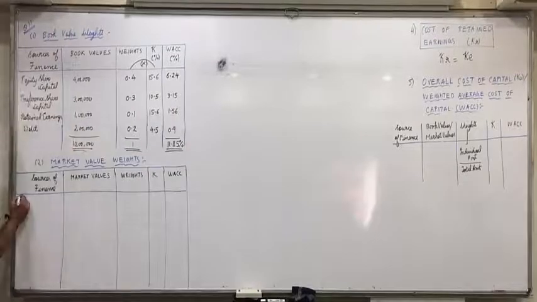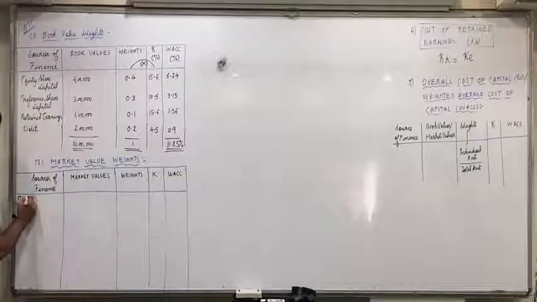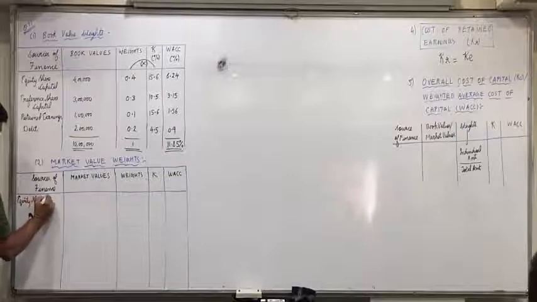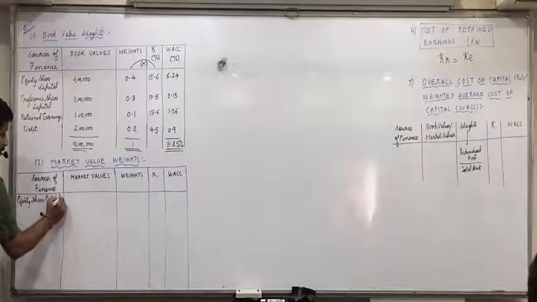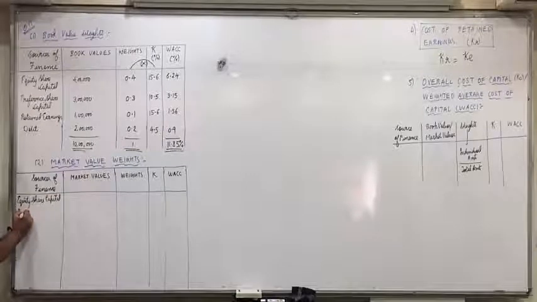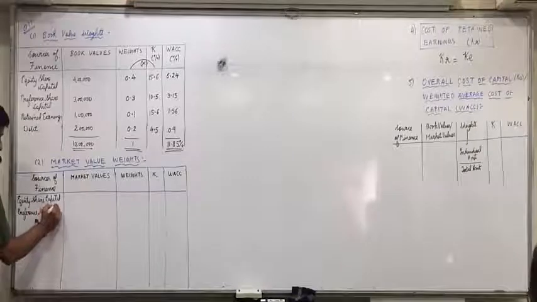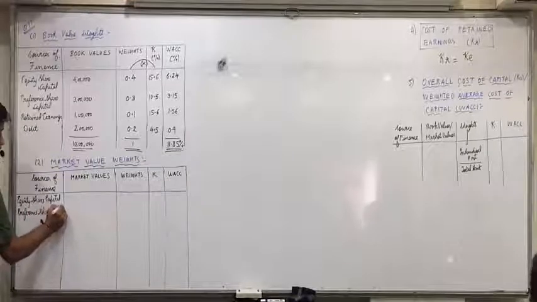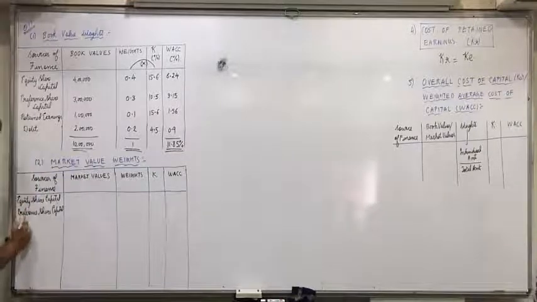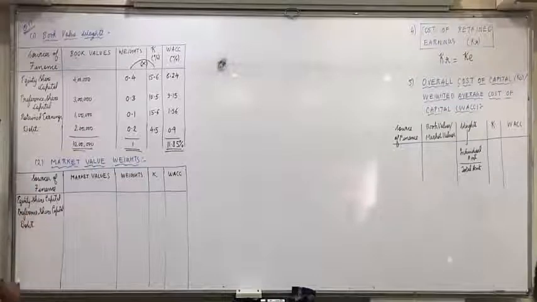Now, equity share capital, preference share capital, then we will not include retained earnings, directly debt. Is everyone clear with this?